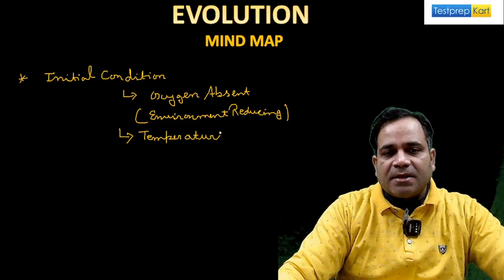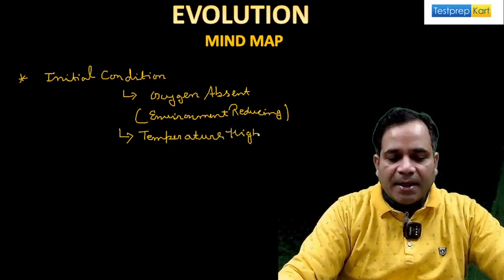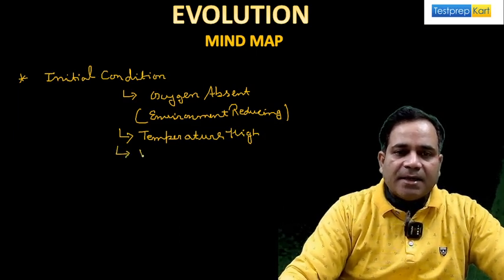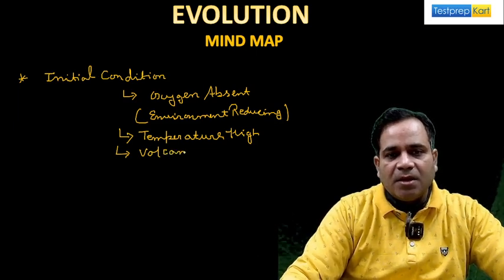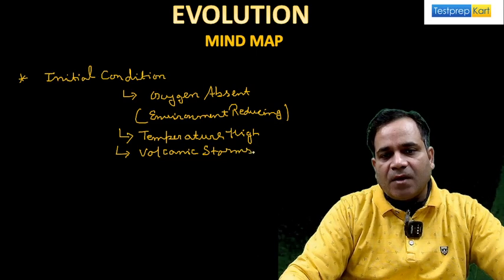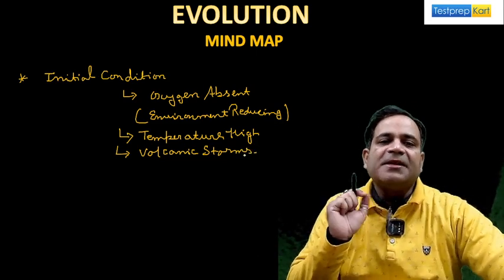Second thing, that is what? Temperature high. And the third one is what, my dear? That is volcanic storms. What I'm saying to you, volcanic storms will form. Is that clear? So this one is the initial condition of the atmosphere.